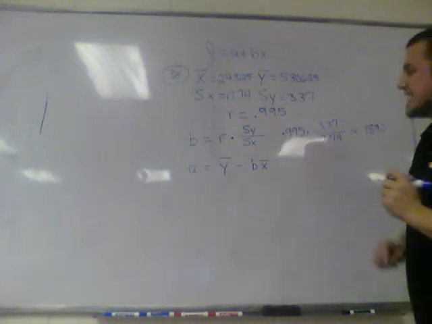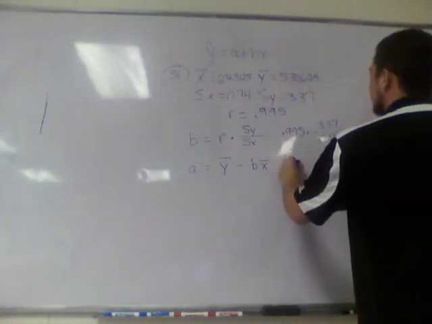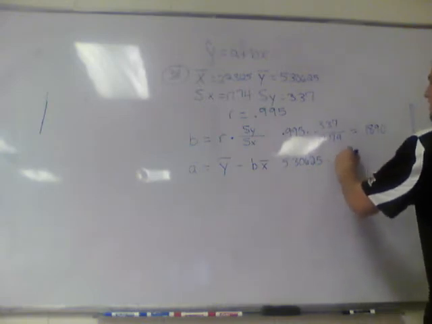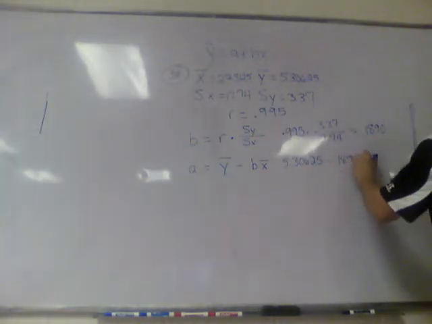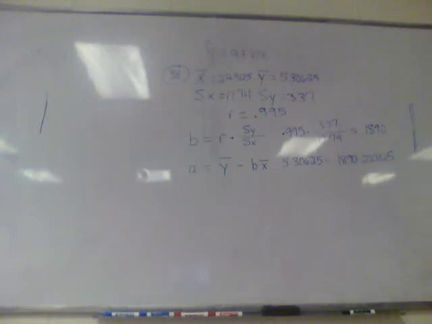Okay, we then take that to get a, so the mean of y, 5.30625, minus the 0.1890 times the mean of x, which is 22.3125. From that, we can get a, and that's 5.30625 in the calculator, minus 0.1890 times 22.3125, and that gives you an a of 1.0892.